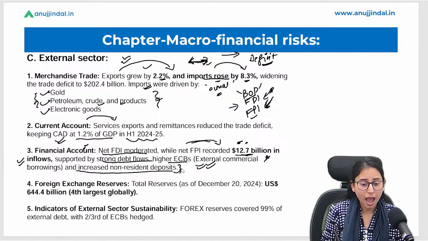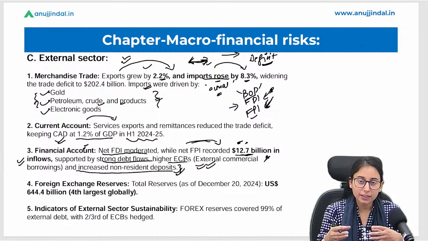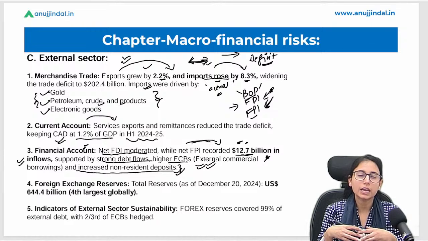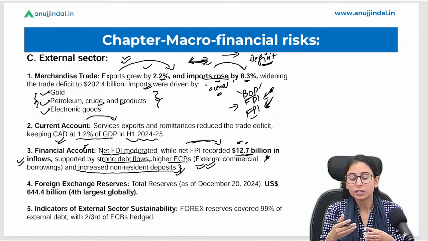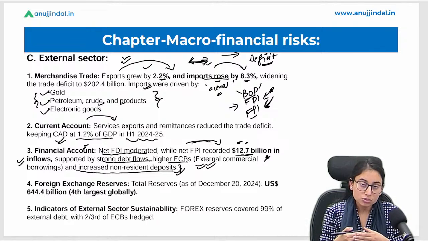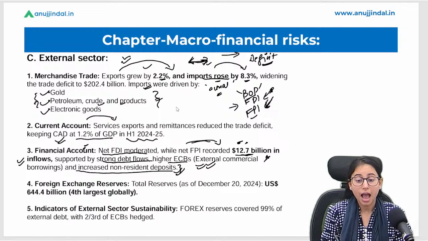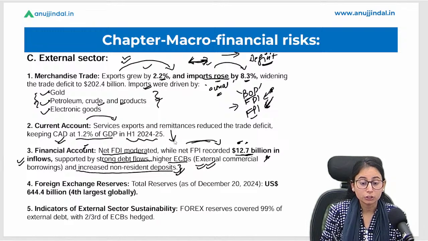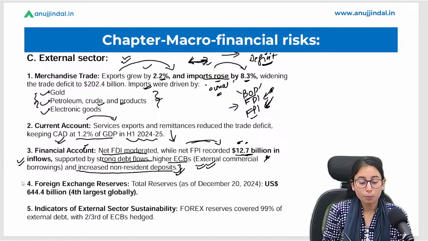Okay, and deposits made by the non-resident has also increased. So you can see there is a mix of indicators that we cannot easily conclude whether it is a good point or not, but we are covering this as a financial account, that these all are the factors that we are considering as a financial stability, to check the financial stability of the economy. Okay, so I hope it is clear.